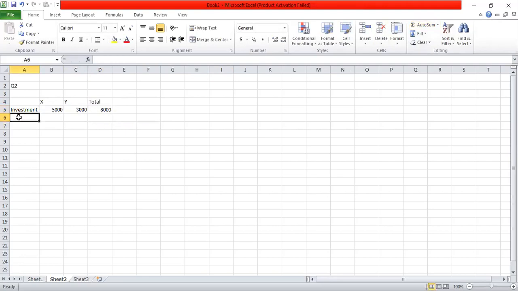Now we can calculate the percentage of investment in each company. Percentage of investment.